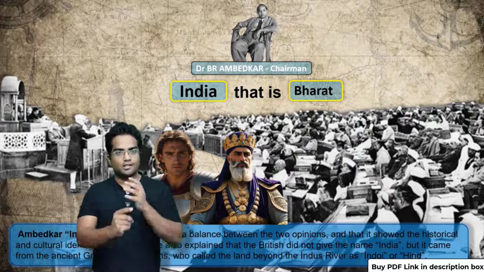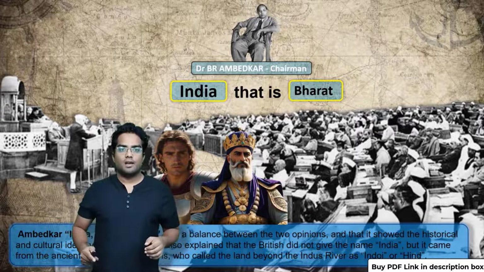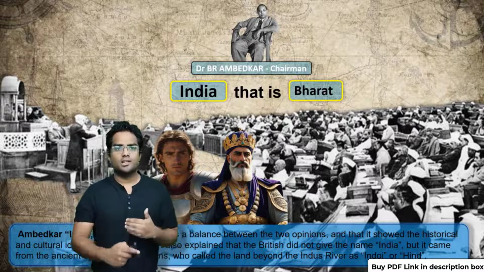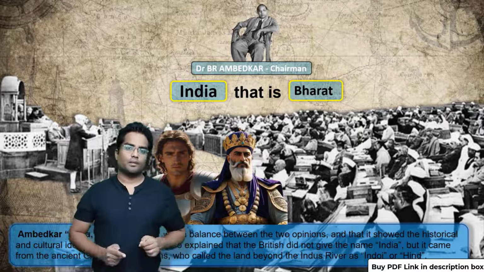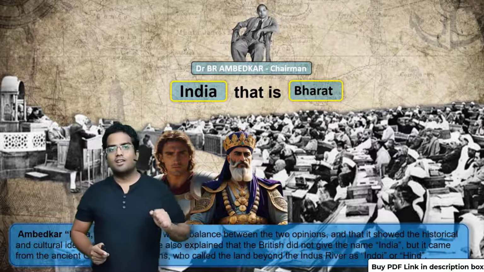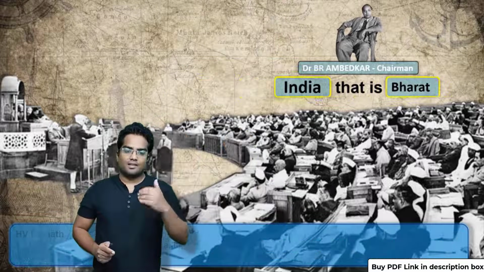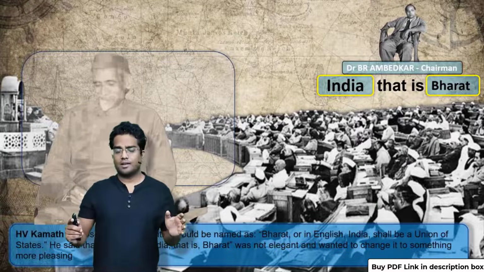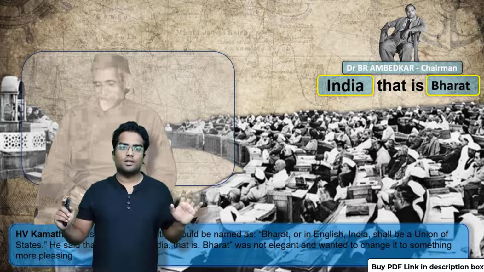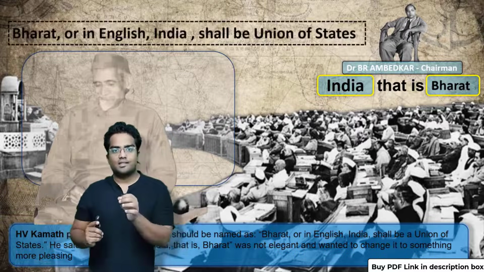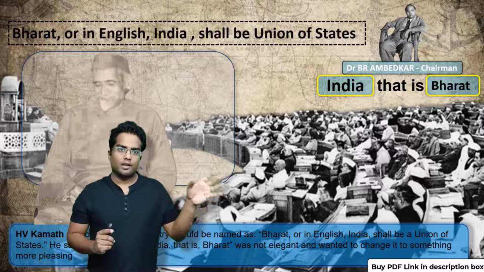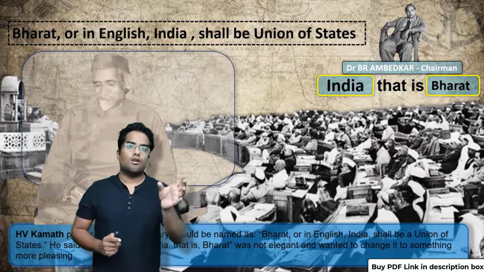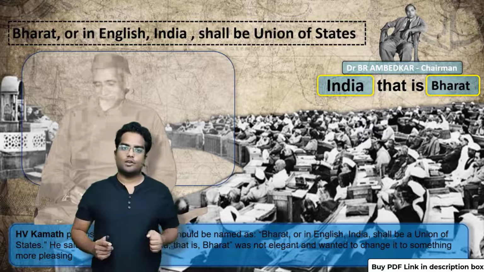So, Ambedkar suggested let's go with India, that is Bharat. Now, many members in the Constituent Assembly who were opposed to the idea of India were coming to terms with it. Okay, let's go with India. Now, another bombshell comes. There's a guy called S.V. Kamath. He proposed that, okay, I'm happy with India, that's not an issue, but let's place the Bharat name in front of India. So ideally we will be calling it Bharat, or in English, India shall be the Union of States.